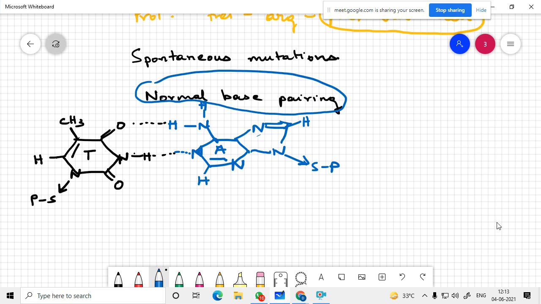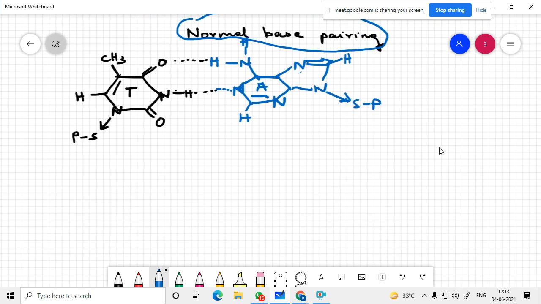This is an AT normal base pairing, but sometimes it is destroyed into wobble base pairing.